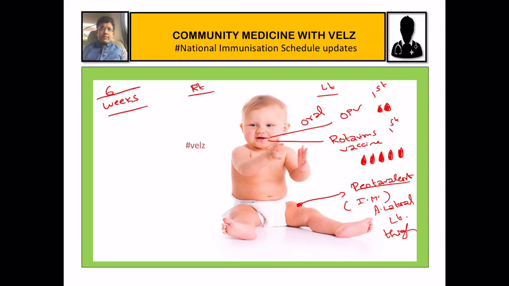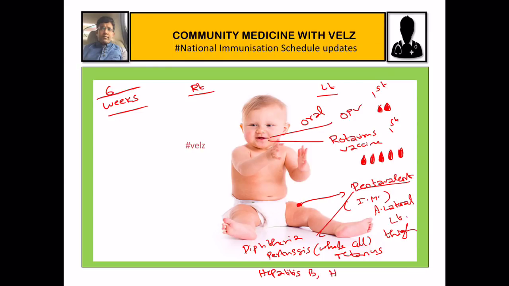So what is this pentavalent? It has 5 components: diphtheria, pertussis, which is whole cell pertussis, then tetanus. Diphtheria and tetanus are toxoids. Then we have hepatitis B, which is a subunit vaccine.